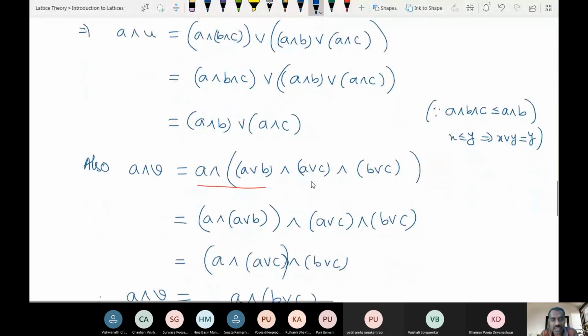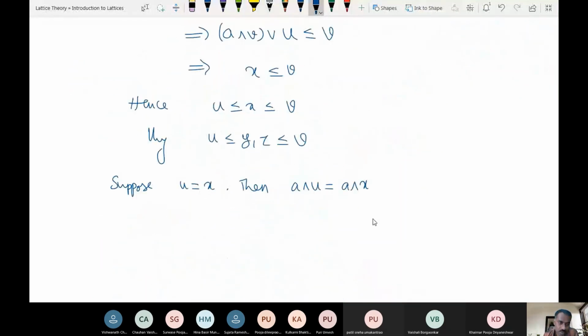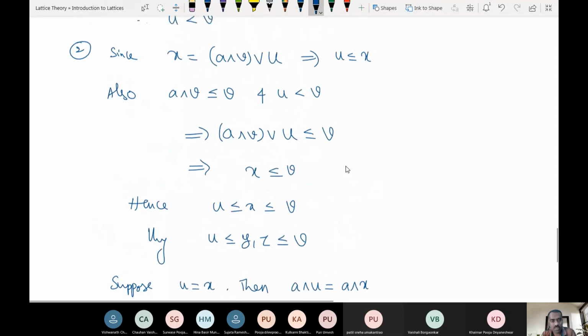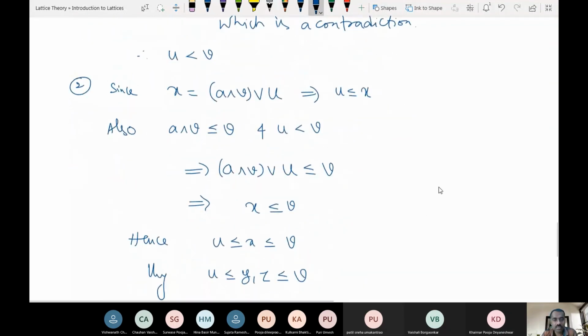Now we will try to calculate what our A meet X is. What is the value of X? This one: A meet V join with U. Is this clear?